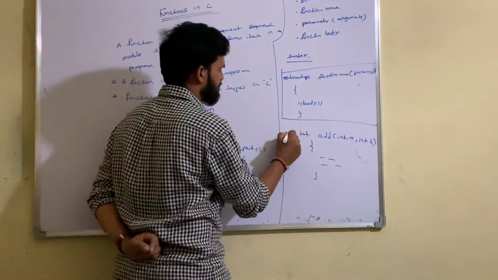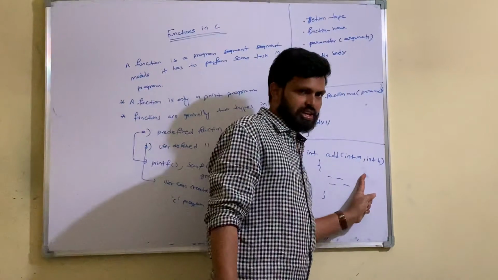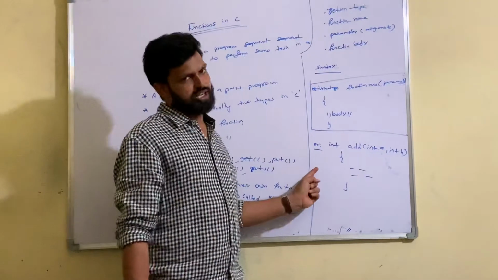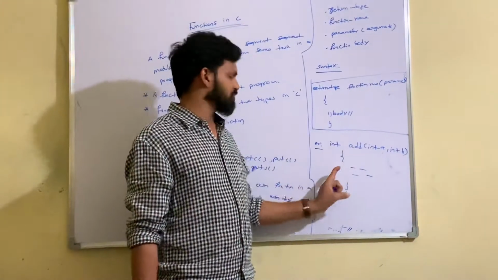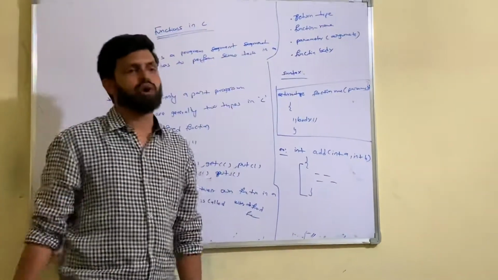This is an example of a function. Return type is not compulsory. Parameters are not compulsory; it depends upon the situation. You can put a parameter, you can provide the return type. But the function name is compulsory. The body is compulsory. Opening curly brace and closing curly brace are specified as a block of statements.